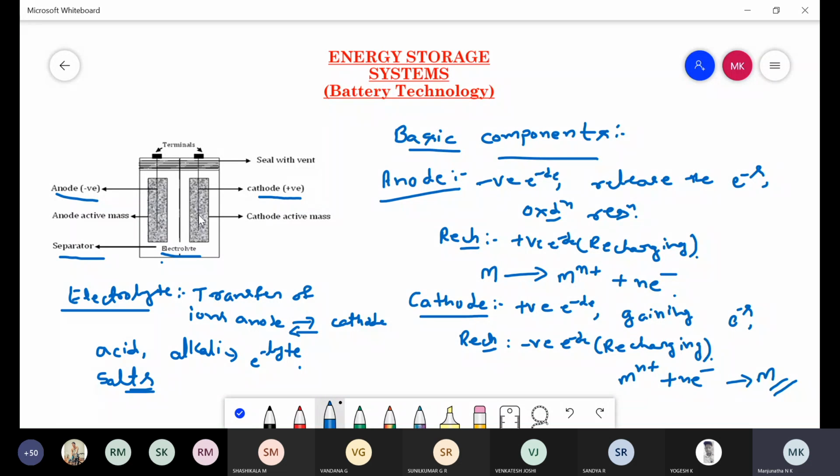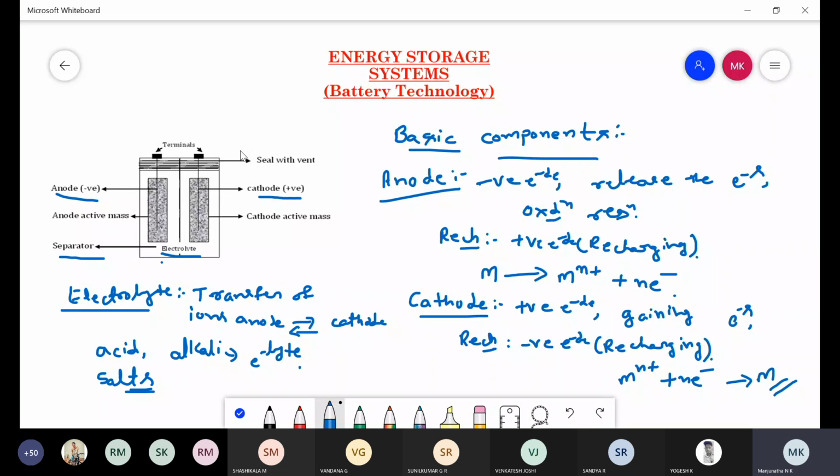Either a cellulose membrane or vinyl polymer membrane or polyolefin membrane is used as a separator in the construction of batteries.